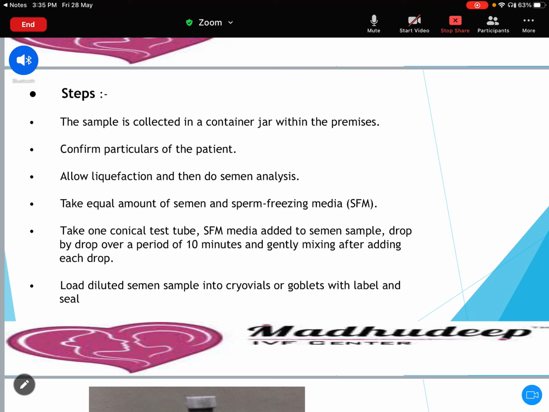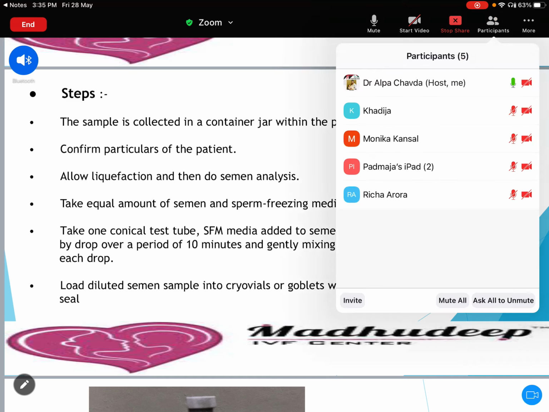So how do we do semen freezing? Semen freezing is done in two ways. One is a raw semen sample, or you can also do semen freezing after semen washing, meaning after density gradient or after the swim-up technique. What we get at the end is supernatant fluid. That also you can use for freezing, or simply you can do raw freezing of the semen.